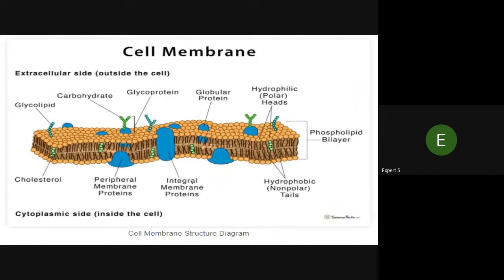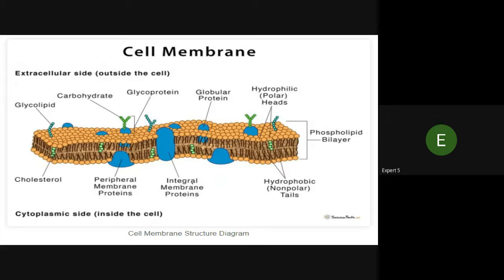The cell membrane is the outer layer of the cell that differentiates it from another cell. This is the extracellular side, the outside of the cell. It contains glycolipids, carbohydrate, glycoproteins, tubular protein, hydrophilic polar heads, and the internal part of the membrane. The middle part contains cholesterol, and the internal part has peripheral membrane proteins, integral membrane proteins, and hydrophobic non-polar tails. This is the cytoplasmic side.